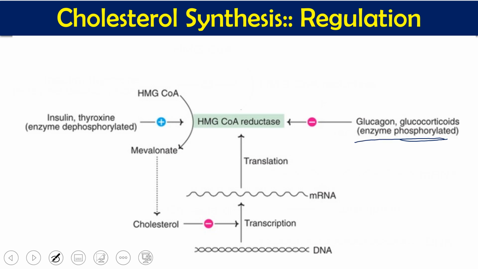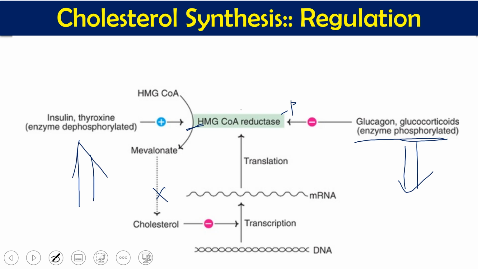With a high amount of glucagon or glucocorticoids, the enzyme is phosphorylated and becomes inactive, this reaction stops, and no cholesterol synthesis occurs. So insulin and thyroxine increase cholesterol synthesis, while glucagon and glucocorticoids decrease it. This is how it is regulated by hormones.